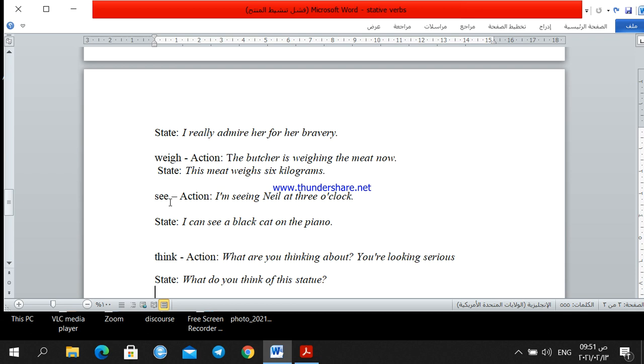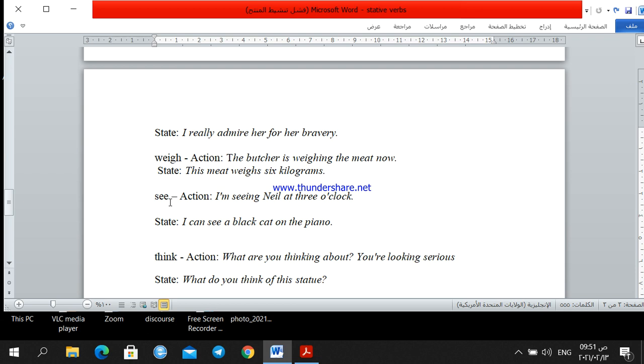The verb think also could be a stative verb or an action verb. If it is an action verb, then it means consider. For example, you are looking serious. What are you thinking about? What are you considering? Or it could be state.